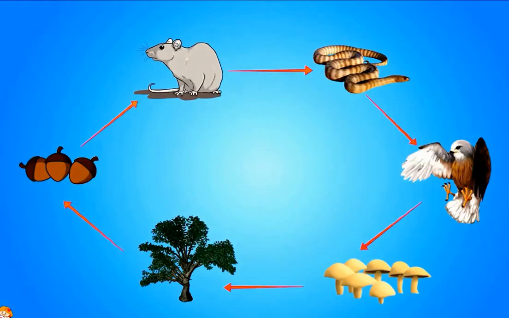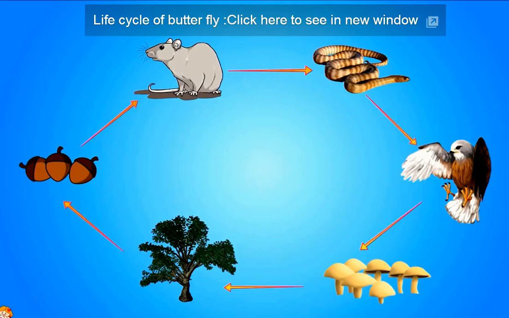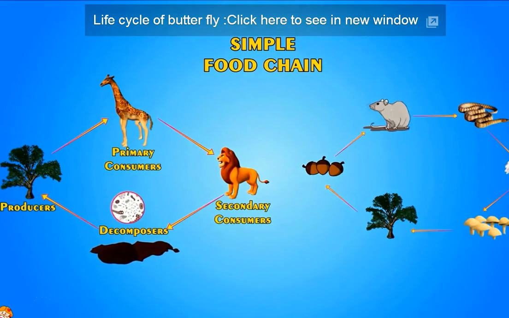Let us see another food chain. Here, a rat eats acorn fruit, which comes from a plant, and a snake eats the rat. An eagle eats the rat. The eagle dies. It gets decomposed, and plants use decomposed nutrients to produce fruit. The food chains which we saw, which have one producer, one primary consumer, and one secondary consumer, are called simple food chains.